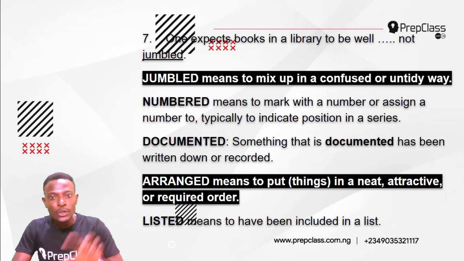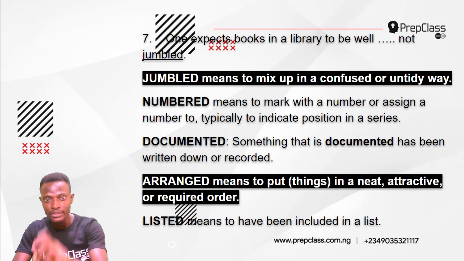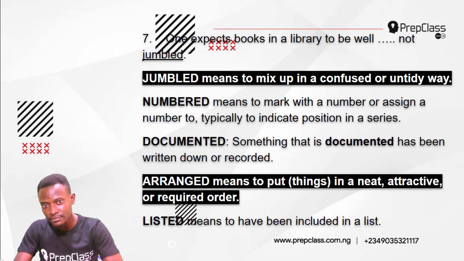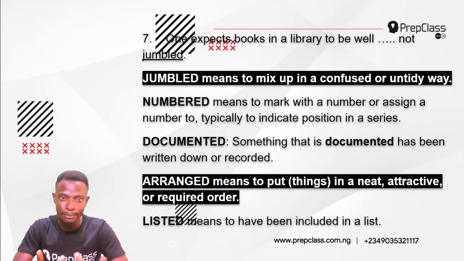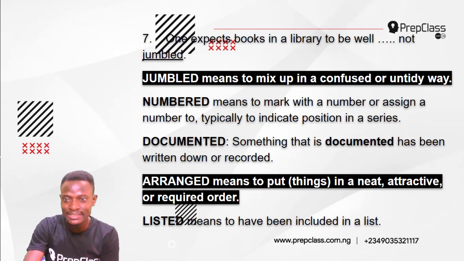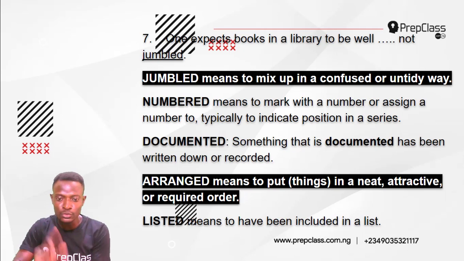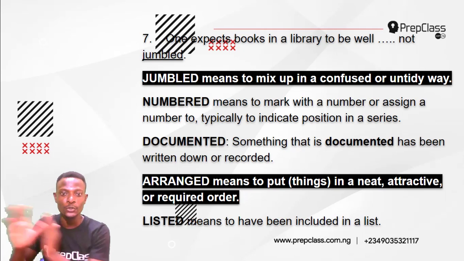Option A, numbered. Numbered means to mark with a number or assign a number to. Okay, this book is number 1, this is number 2. You've numbered the books. Option B, documented. Something that is documented has been written down or recorded. So, okay, I have this book. Let me write this down. You've documented it. Somebody took out this book, I'll write it down. I've documented it.